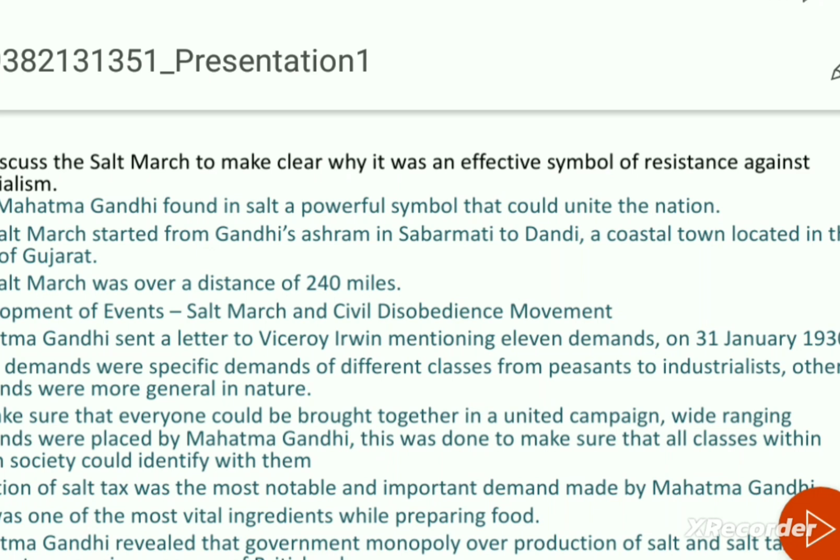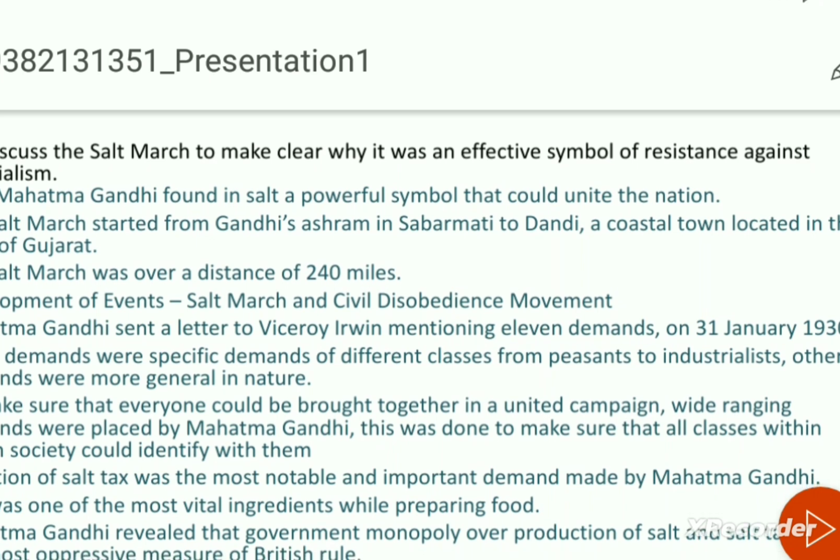Rent on land was very high, so it was very difficult for the peasants to fulfill the revenue demand of the British or the local talukdars. Those talukdars were the agents of the British, so they listened to what the Britishers ordered, and they were very ruthless to the peasants. So most of the time, peasants found it very difficult to fulfill the revenue demand.